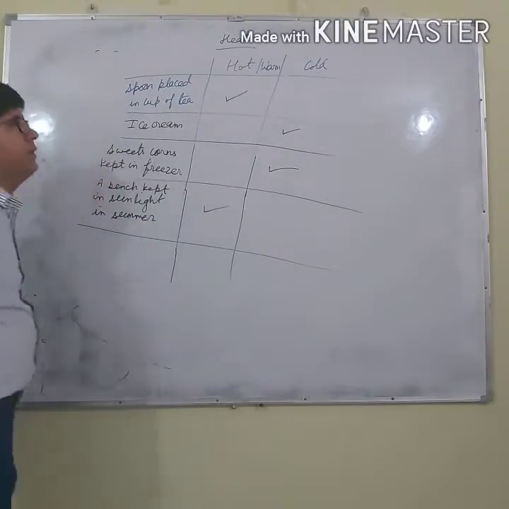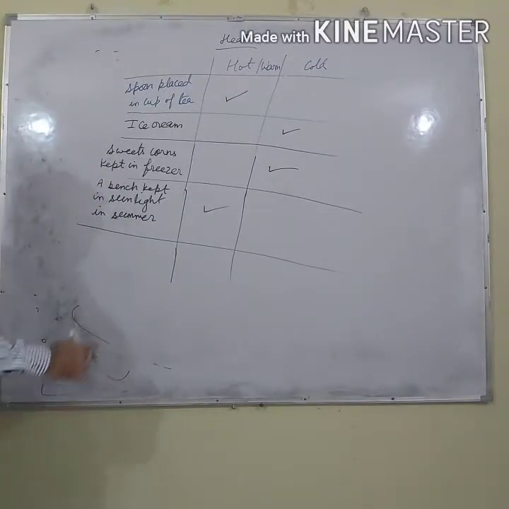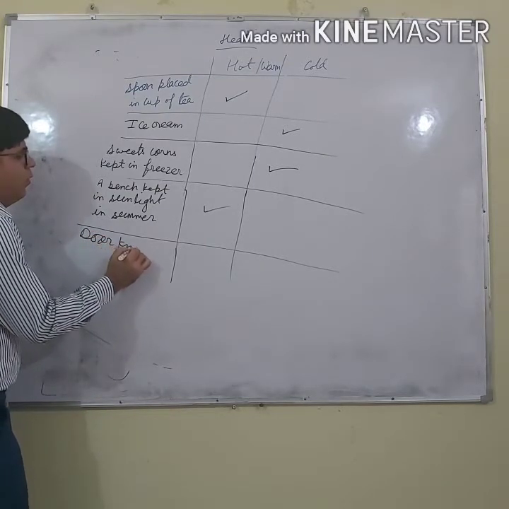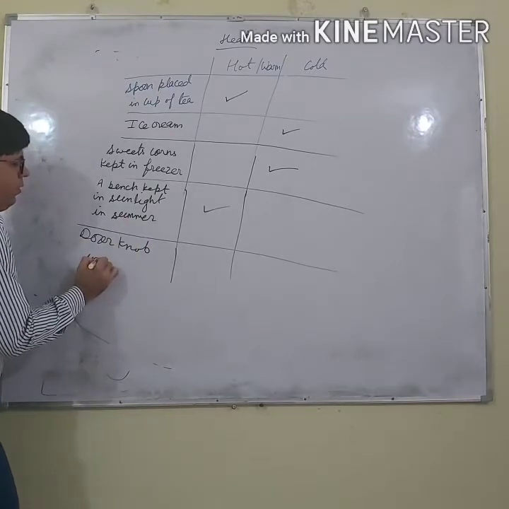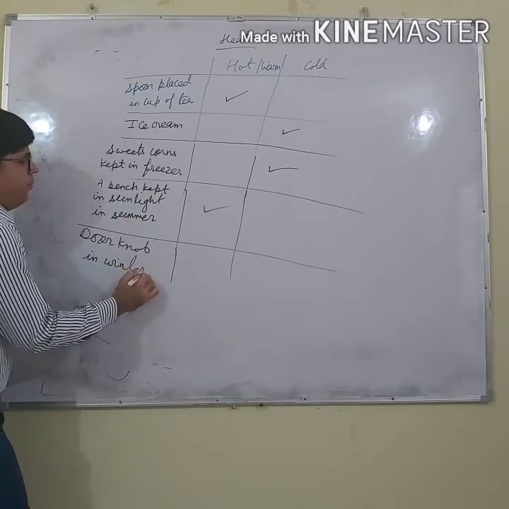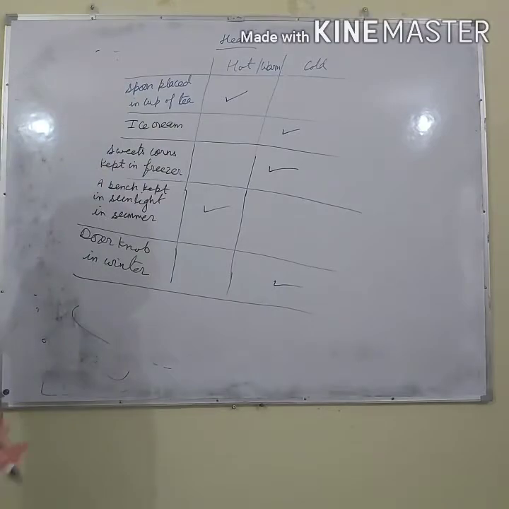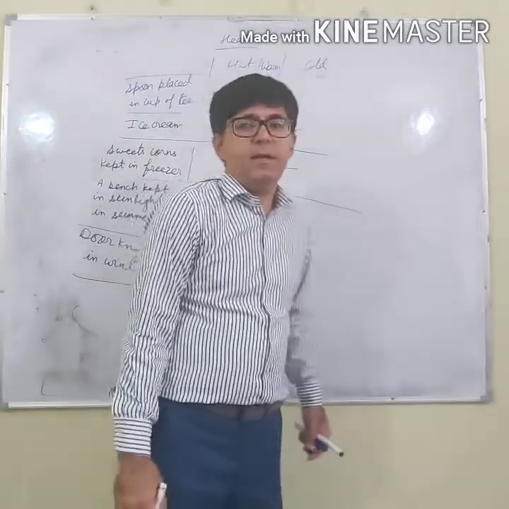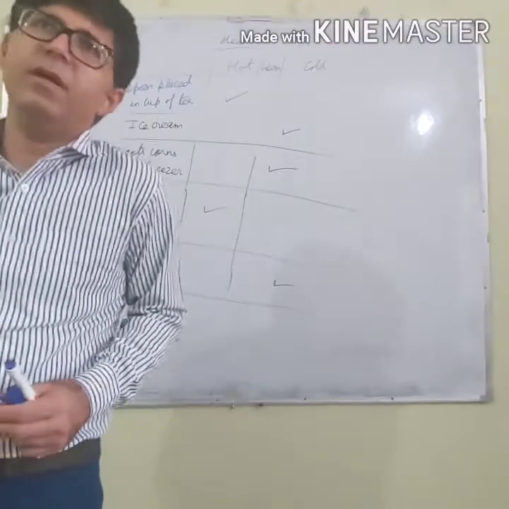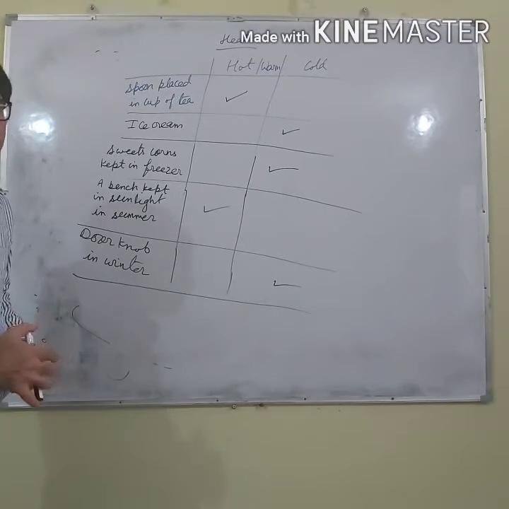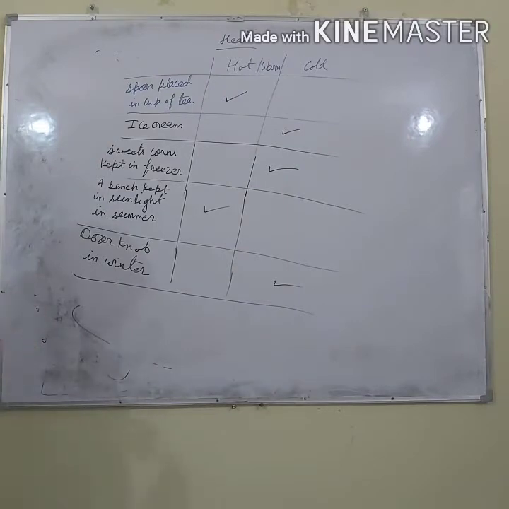One more point is a doorknob in winter. I think it will be cold. So some objects, when we touch them, appear hot, and some objects appear cold, right? So why does it happen? We are going to discuss right now.